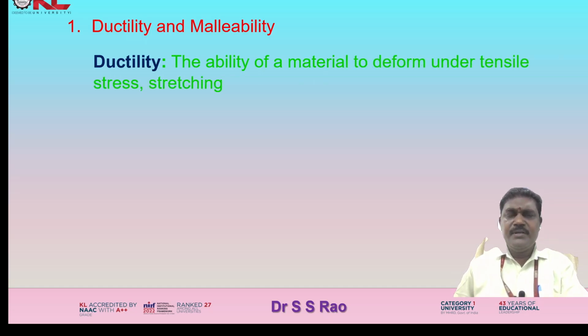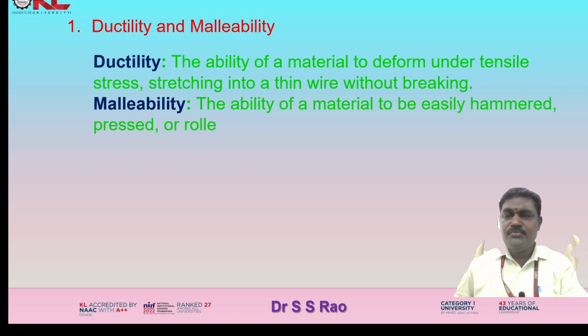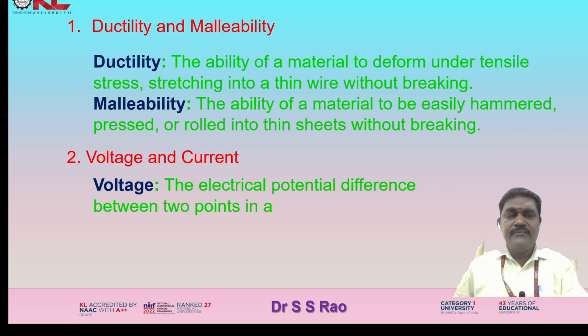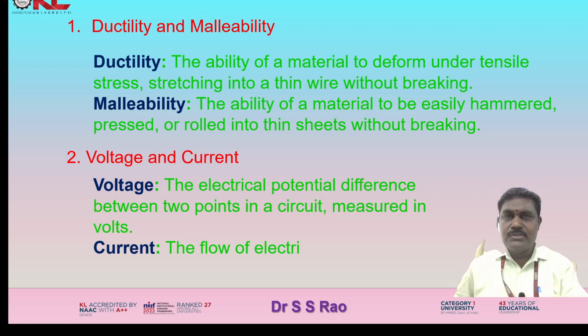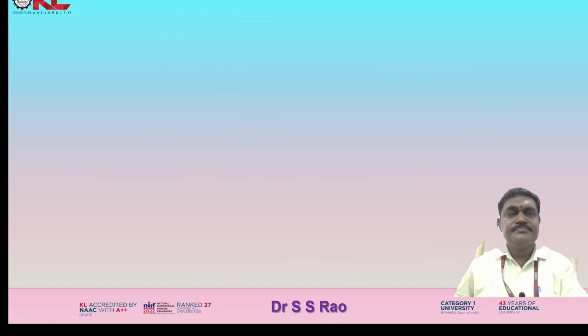Ductility, the ability of a material to deform under tensile stress, stretching into a thin wire without breaking. Malleability, the ability of a material to be easily hammered, pressed, rolled into thin sheets without breaking. Next question. Voltage and current. Voltage, the electrical potential difference between 2 points in a circuit measured in volts. Current, the flow of electric charge through a conductor measured in amperes.